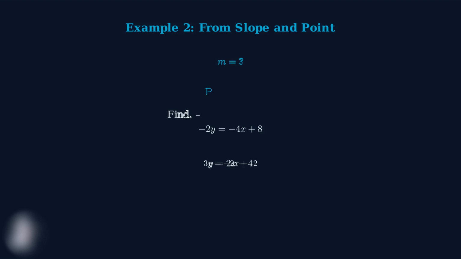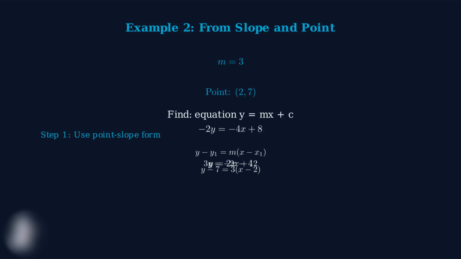Example 2. We're given a slope of 3 and a point at coordinates 2, 7. We need to find the equation of the line in y equals mx plus c form. Step 1. We'll use the point-slope form. The formula is y minus y1 equals m times x minus x1. We substitute our known values, m equals 3, x1 equals 2, and y1 equals 7.